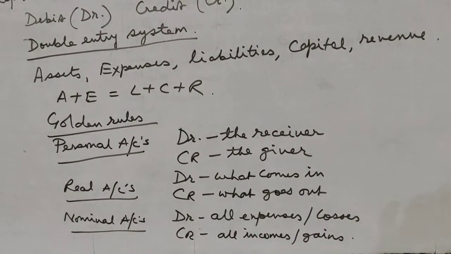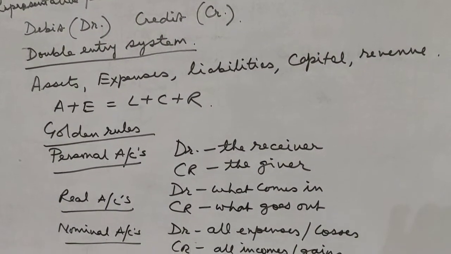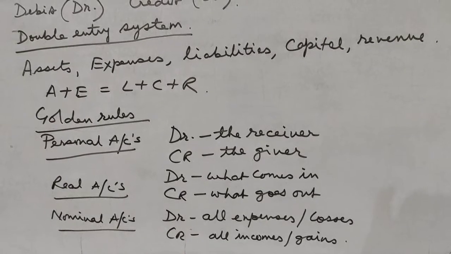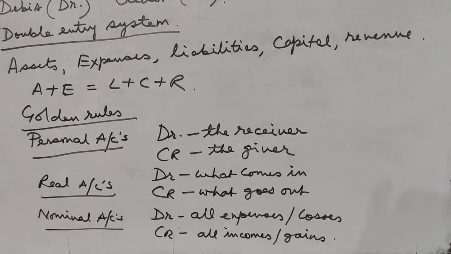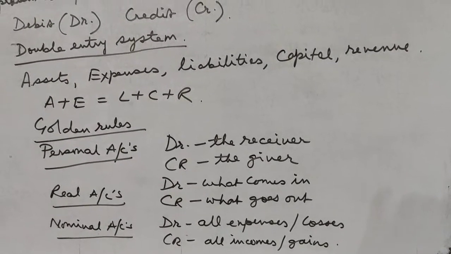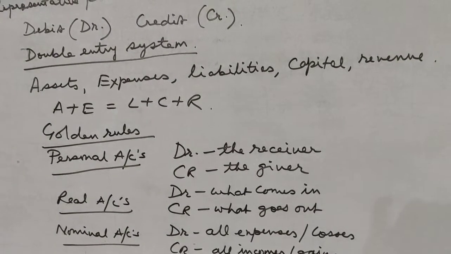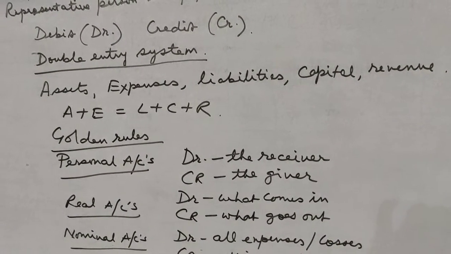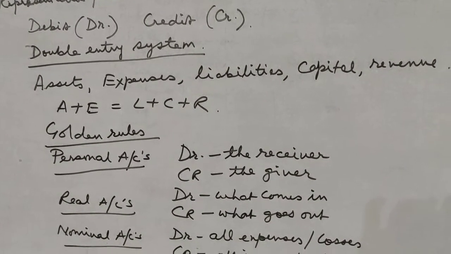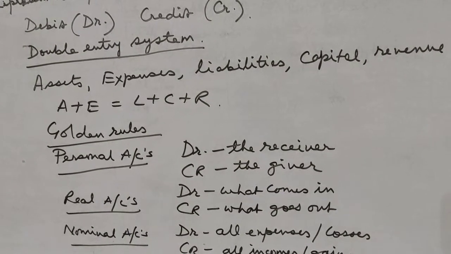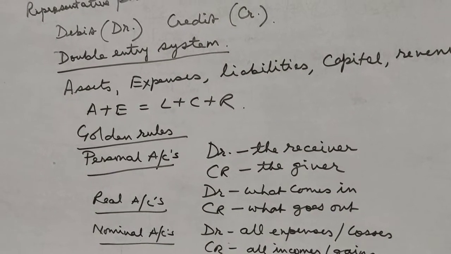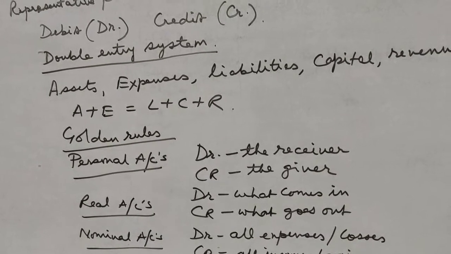Similarly, revenue. Say sales takes place. Sales is a revenue, an income. According to the golden rules, sales is a nominal account. In nominal account, credit all incomes and gains. So I will credit sales account. And according to the American rule, revenue increases, so I will credit the sales account. So whenever liability, capital and revenue increase, we credit them, and whenever they decrease, we debit them. And when the assets and the expenses increase, we debit them, and when they decrease, we credit them.